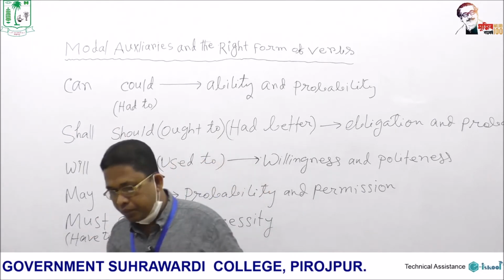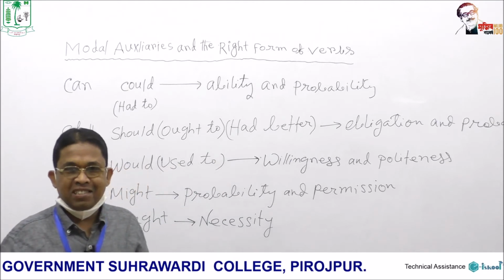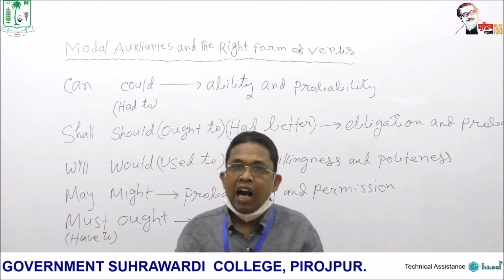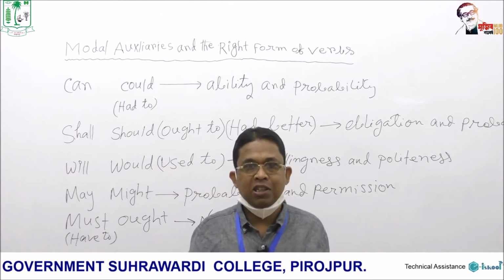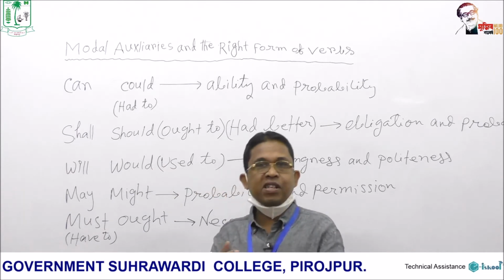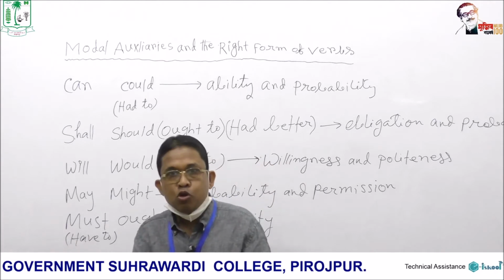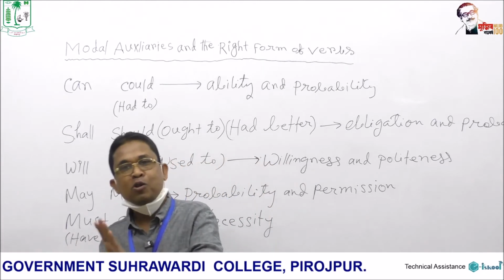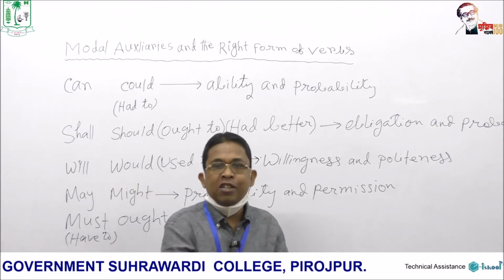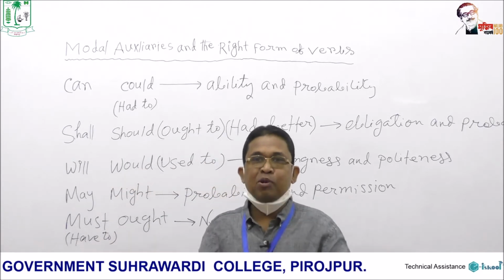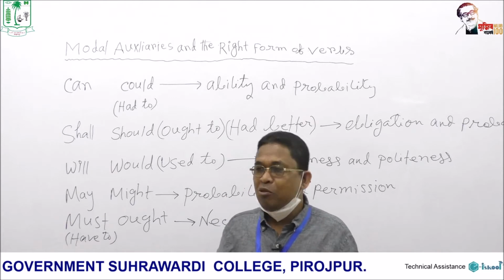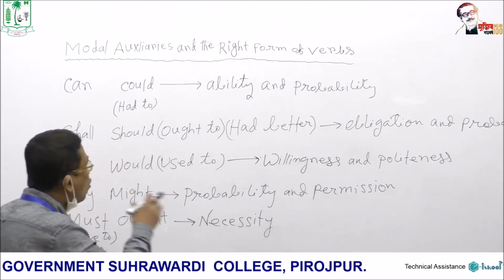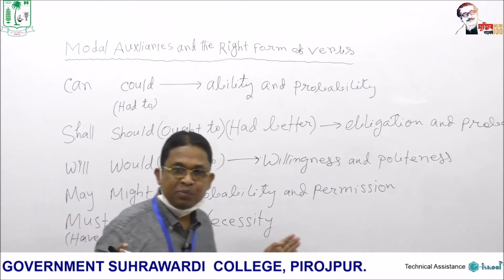For example, I should go there. This is an affirmative sentence. And then I shouldn't or I should not go there. Again, a negative sentence. And then should I go there? In an interrogative sentence I am using should as a modal auxiliary. And then shouldn't I go there? In a negative interrogative sentence. So you can use modal auxiliary verbs in all types of sentences.